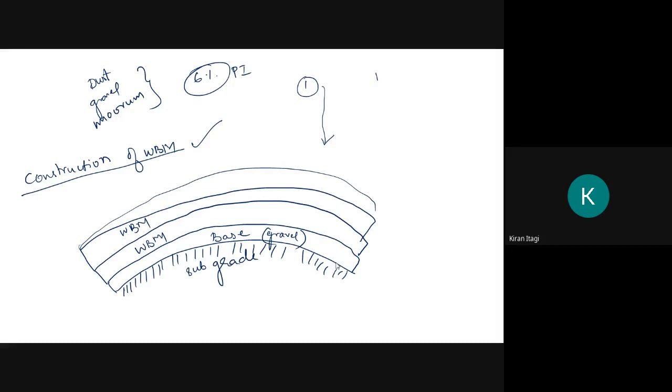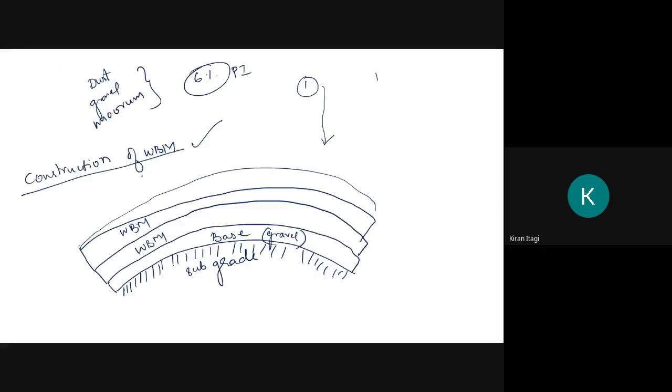In preparation of foundation, either subgrade or base course is prepared to the required grade and camber.